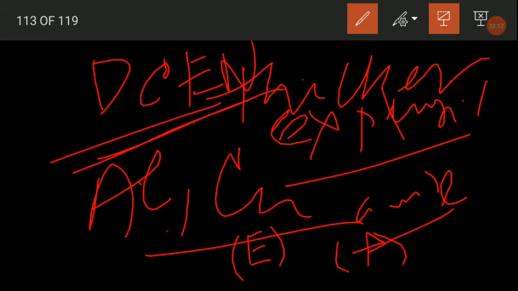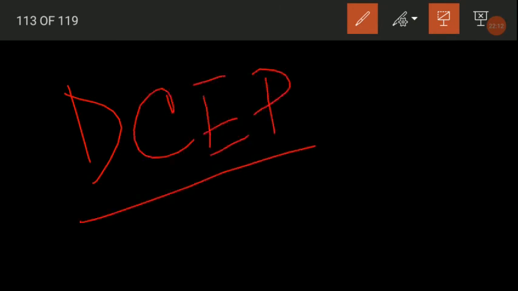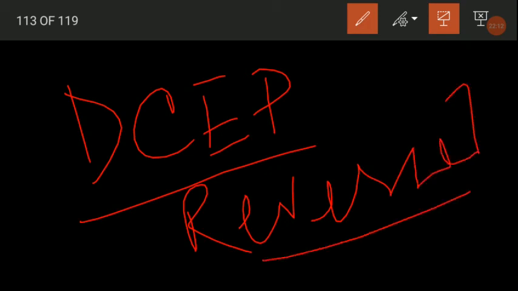Similarly, if you reverse it, that is DCEP. When you are using electrode positive, then the polarity is reverse polarity. For thinner materials where less heat is required in the weld zone, the polarity could be reversed by making the workpiece negative. So this is known as the reverse polarity, DCEP, and it is used for welding thinner workpieces.